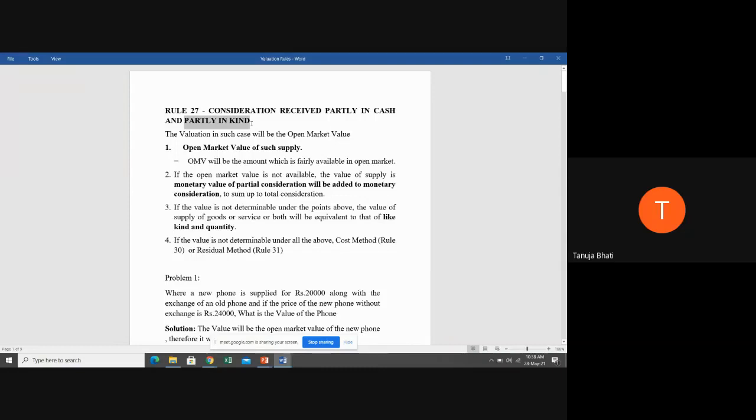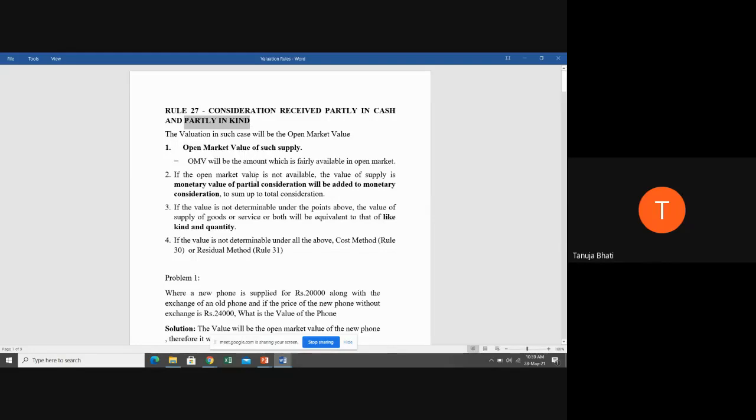Suppose he's giving in exchange a certain mobile cell phone. What is the value of that cell phone? You have to convert it into monetary value. So that monetary value in kind plus the cash amount, you are going to add, and that is going to be your total consideration.